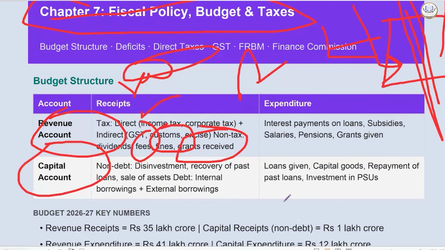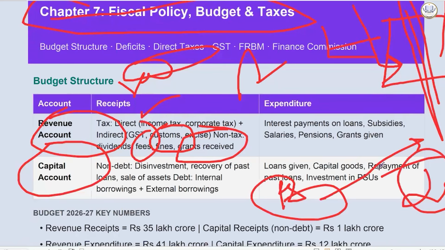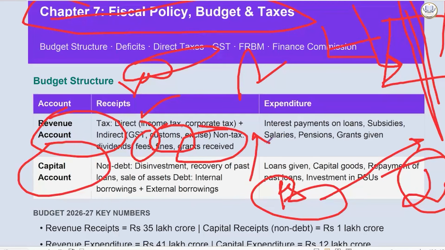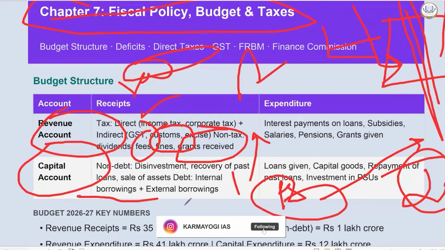Capital account, disinvestment of PSUs. They are selling some portion of stakeholder or ownership of PSU. That will come under capital account. Or loans that have been provided in past and it has been recovered. Sales of any asset of government. Internal borrowing or external borrowing done by the government.